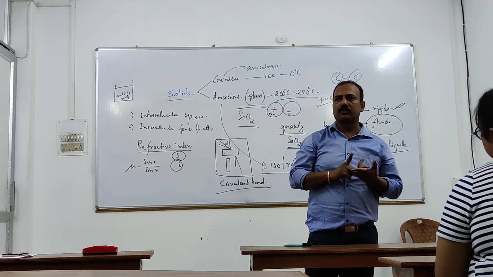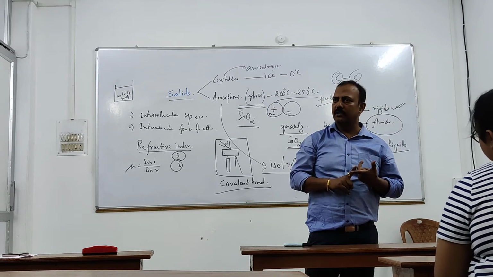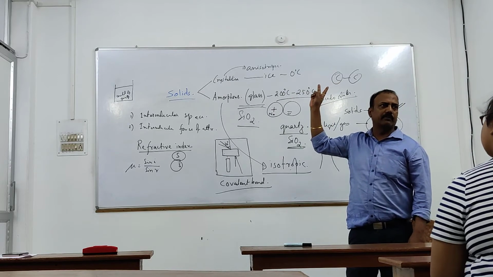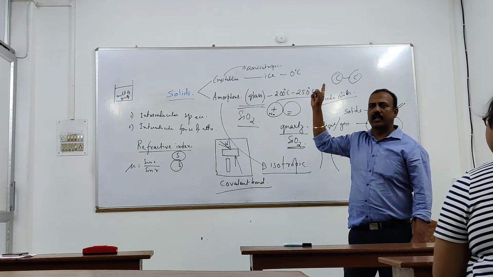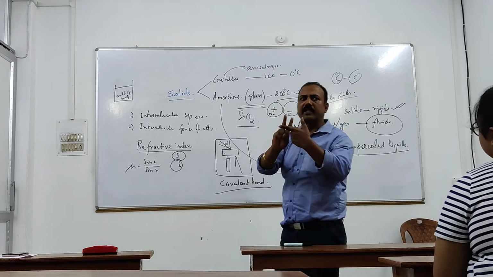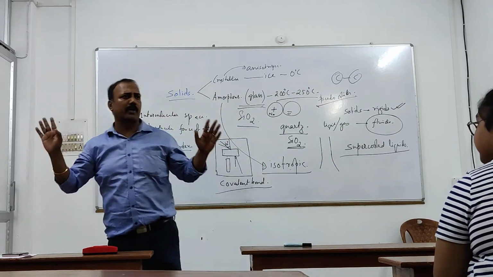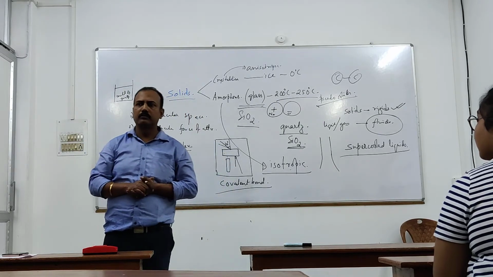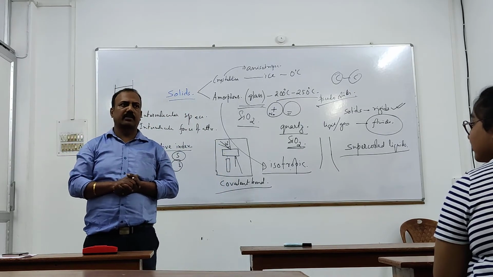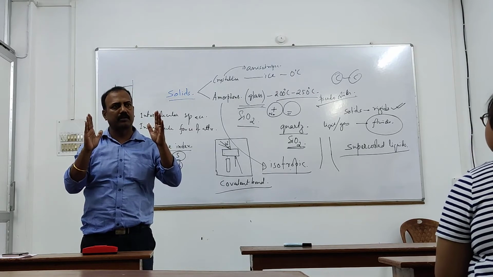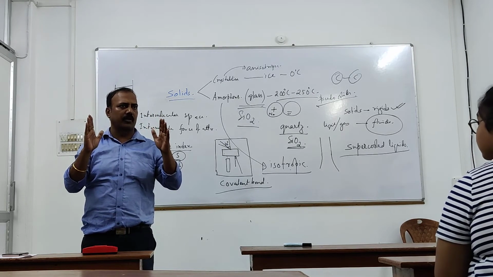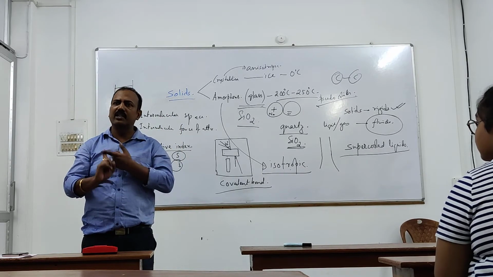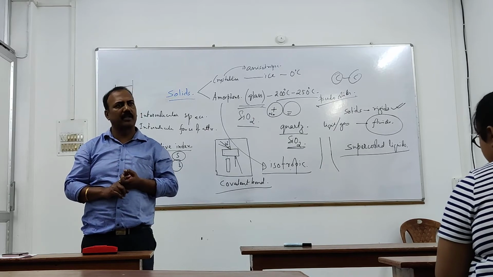So that is one way of classification, depending on the intermolecular force of attraction. Clear? But the main way of classification of solids is how many? Two types. What are the two types? Crystalline, amorphous. Okay. How can you identify? There are so many properties, but how can you identify that a solid is crystalline or amorphous? Amorphous has a range of melting point. It melts in a range of temperature. And crystalline solid has a specific, fixed melting point.